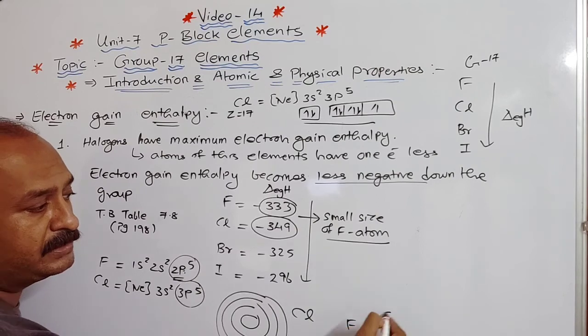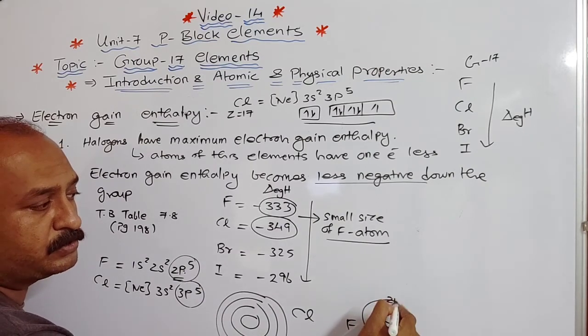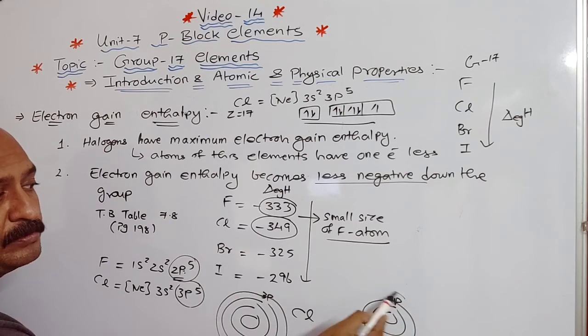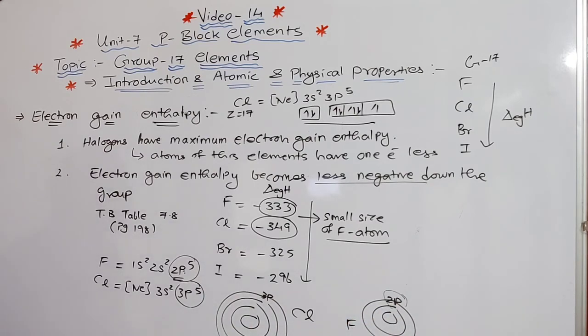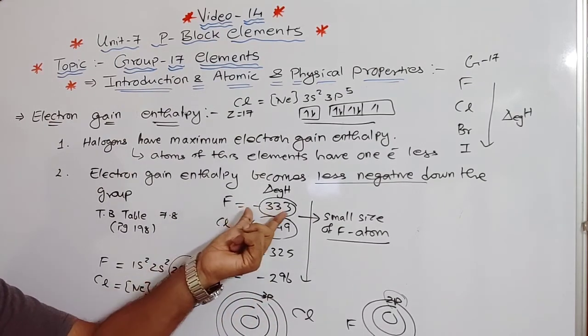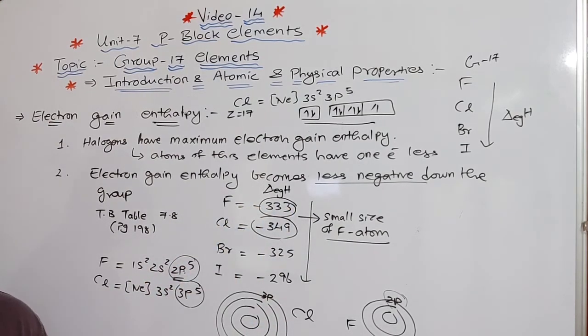And when we talk about fluorine, there are only two shells, right? So 2p orbital and 3p orbital. Repulsion is more in 2p orbital compared to 3p orbital. So this is the reason. Thus, the incoming electron does not experience much attraction. So here there will not be much attraction, but here it will be more. That's why the electron gain enthalpy of fluorine is less compared to that of chlorine. Okay, so you can underline that as a question for your ready reference. So this was all about the physical properties.